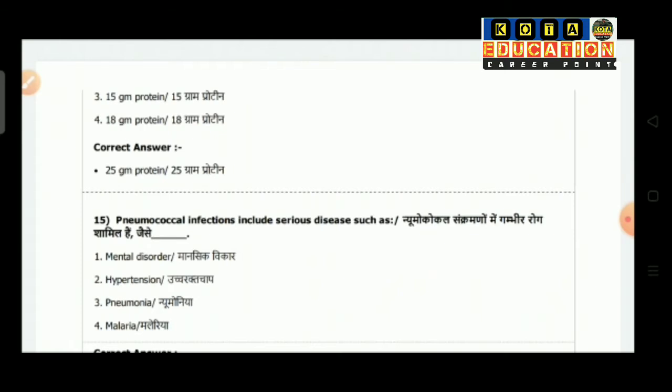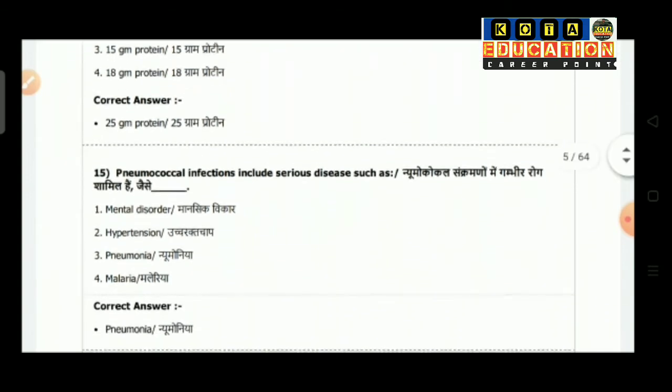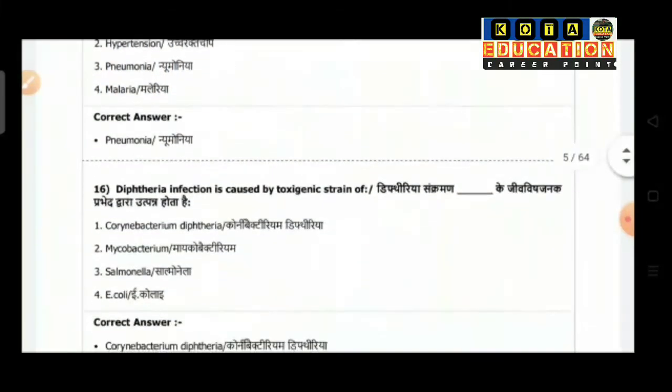Question number 15: pneumococcal infection includes serious diseases such as: option 1 is mental disorder, option 2 hypertension, option 3 pneumonia, option 4 is malaria. So the correct answer is pneumonia.